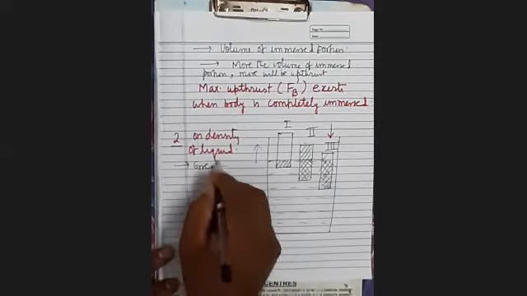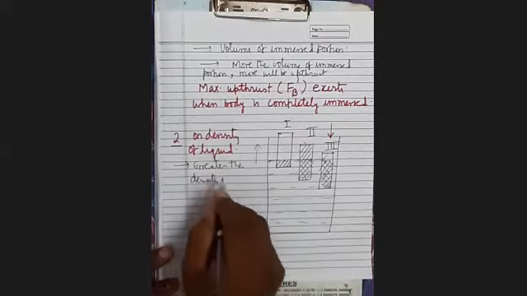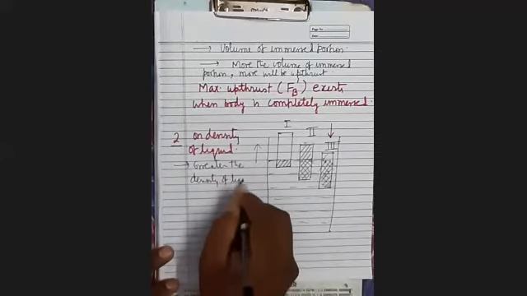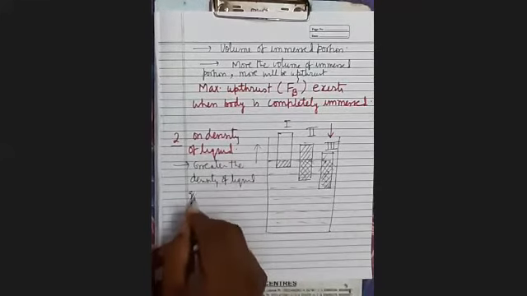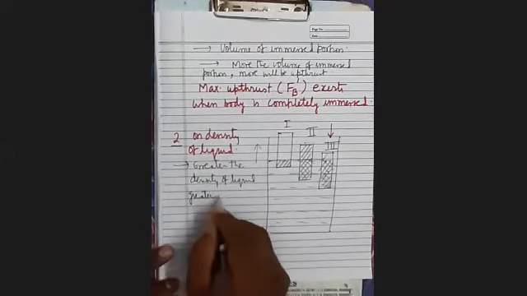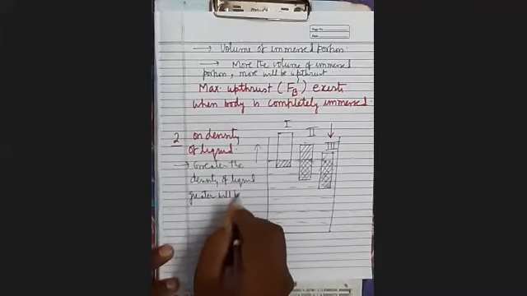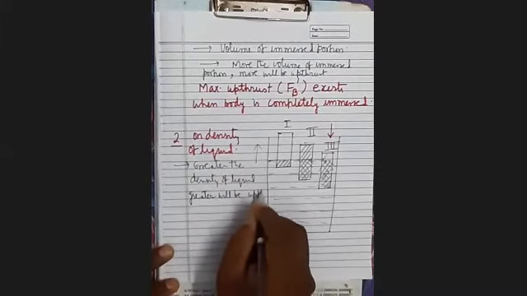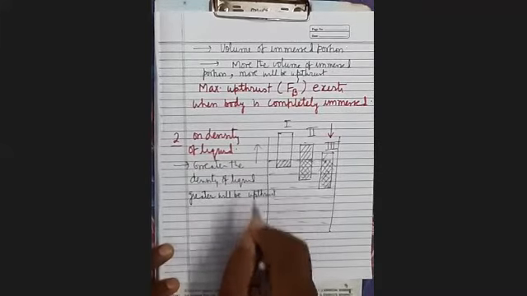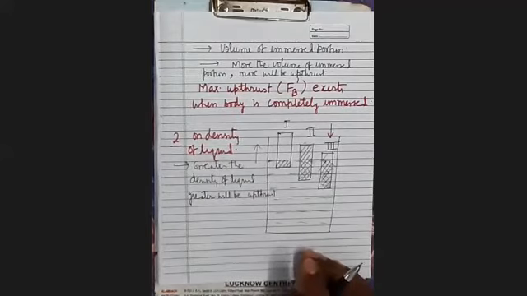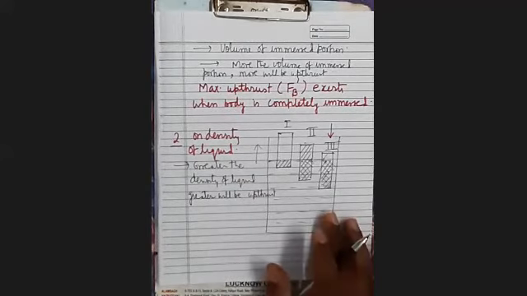Greater the density of liquid, greater will be the upthrust. Upthrust will be more if the density of liquid is more. So these are the factors on which the upthrust depends.